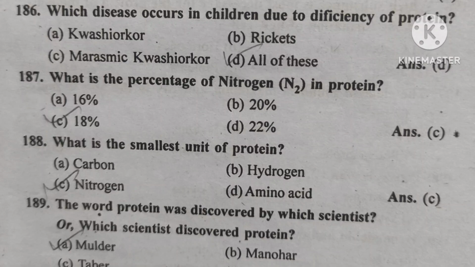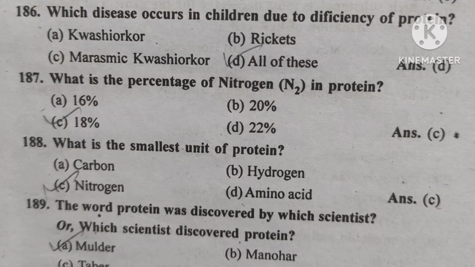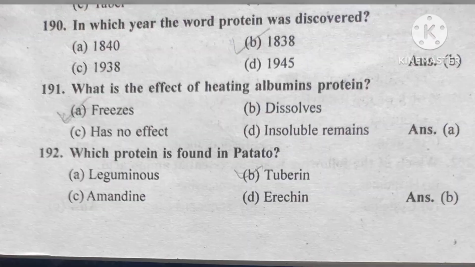Question number 187. What is the percentage of nitrogen N2 in protein? Option number C, 18%. Question number 188. What is the smallest unit of protein? Option C, nitrogen. Question number 189. The word protein was discovered by which scientist, or which scientist discovered the protein? Option A, Multer.